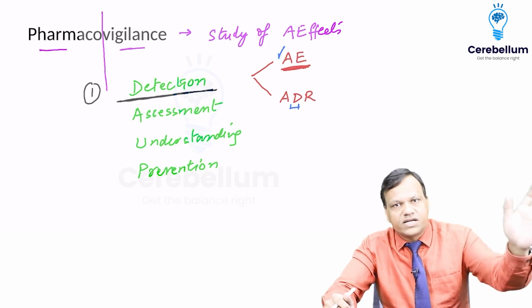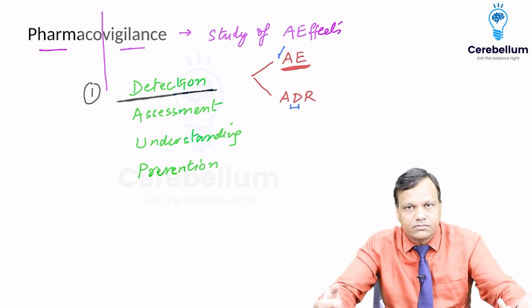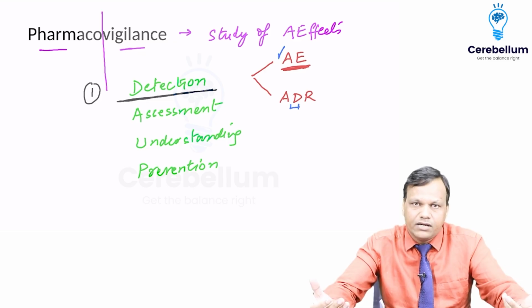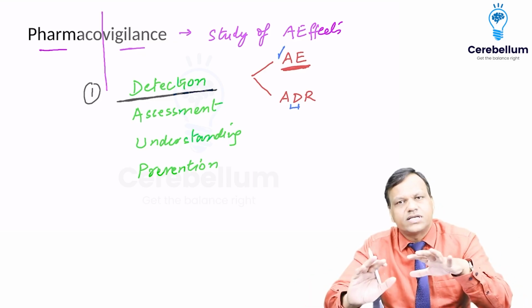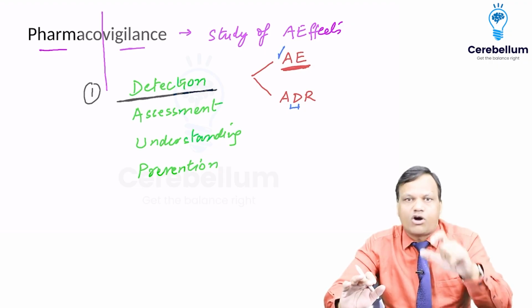The girlfriend of the person has left him. Can that be an ADR? Yes, it can be an ADR. The drug may have caused impotence, and that may have resulted in this. So an adverse drug reaction is when it is caused by a drug.